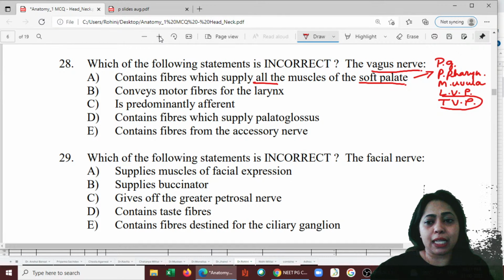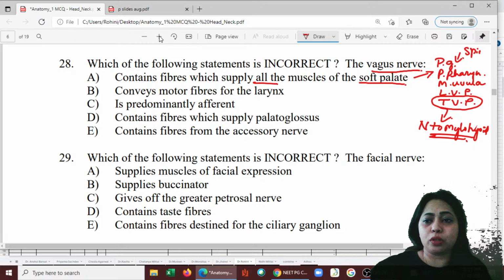This has a different nerve supply. What is the nerve supply of this? This is the nerve to mylohyoid. The others are supplied by the spinal accessory, which also forms the plexus.